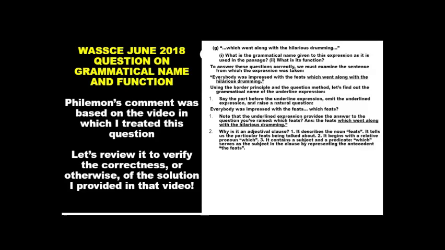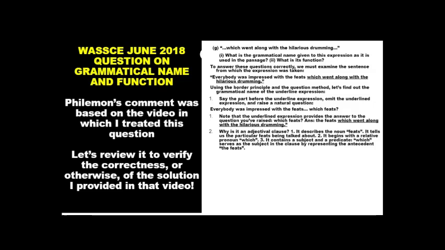Okay, it could be an adjectival phrase, it could be an adjective, it could also be an adjectival clause. But why is it an adjectival clause? It begins with a relative pronoun which. You see, one of the features of an adjectival clause is that it begins with a relative pronoun.